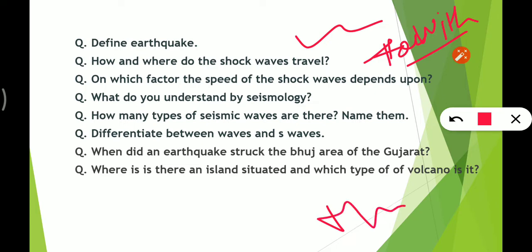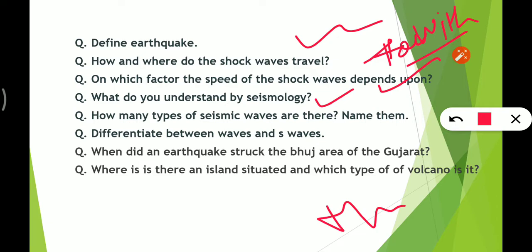On which factors does the speed of the shock waves depend? It depends upon the material through which they pass. What do you understand by seismology? It is the science of the study of earthquakes.